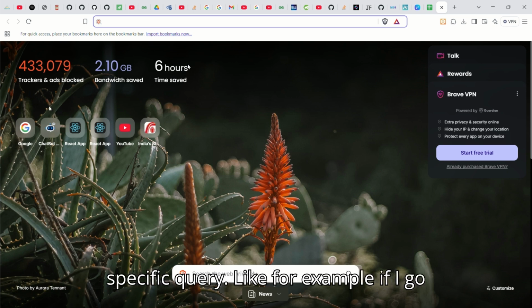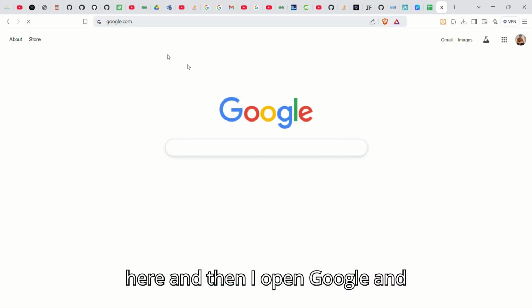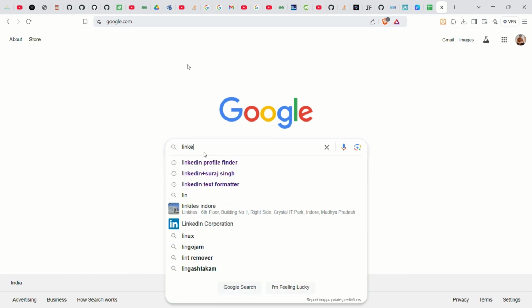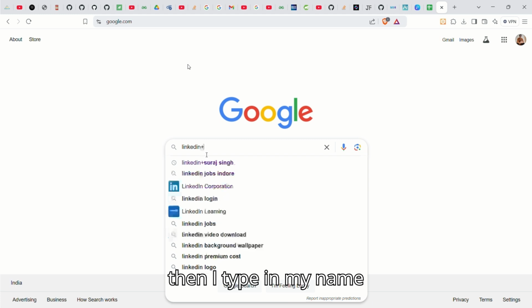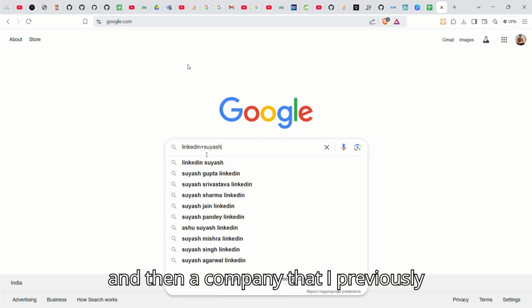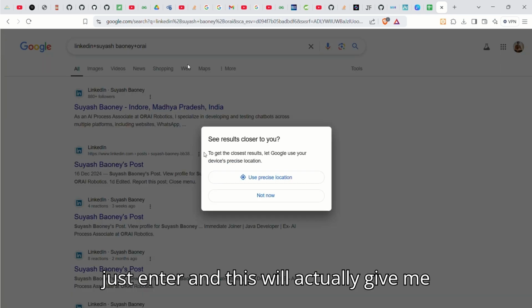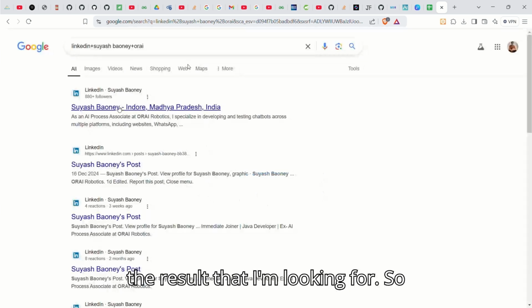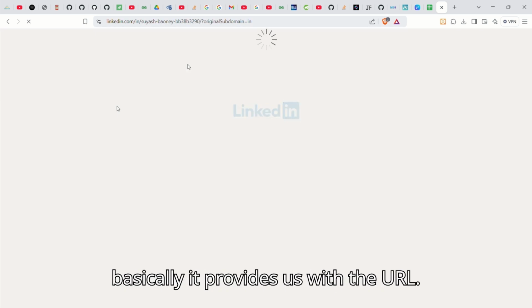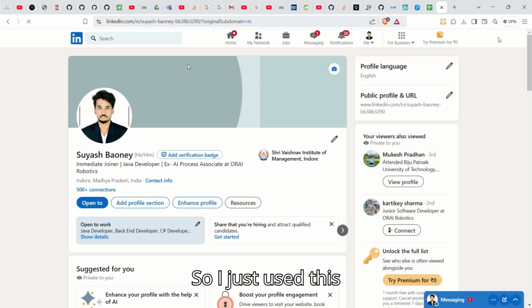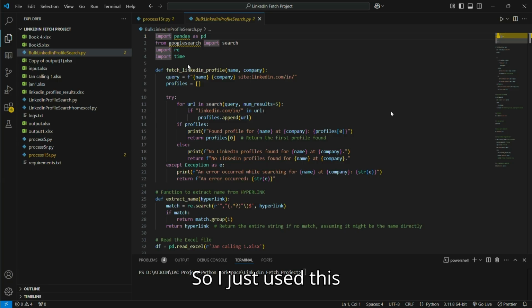For example, if I go here and open Google and type in LinkedIn, then my name and a company that I previously worked in, like Orion, I will just enter, and this will actually give me the result that I'm looking for. So basically, it provides us with the URL. So I just used this approach to create this script.